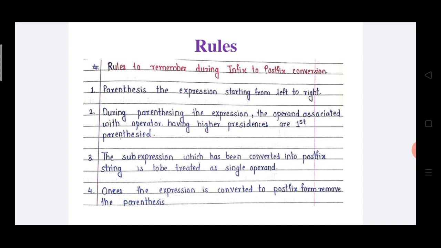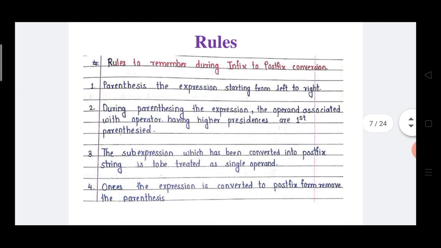Rule number 4: once the expression is converted to postfix, remove the parentheses. If an expression is converted from infix to postfix, afterwards we have to remove all the parentheses or brackets.